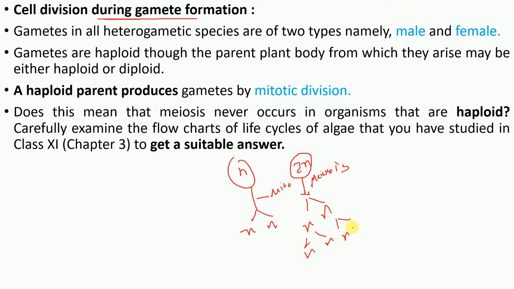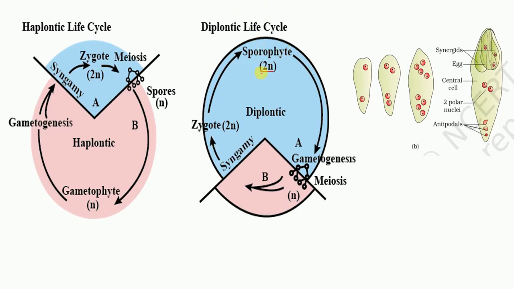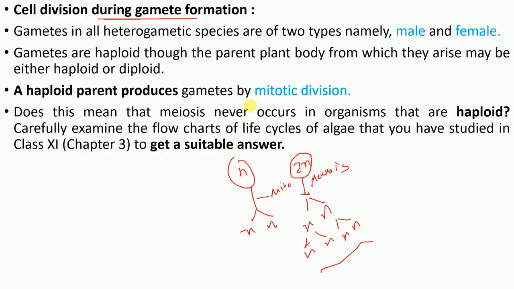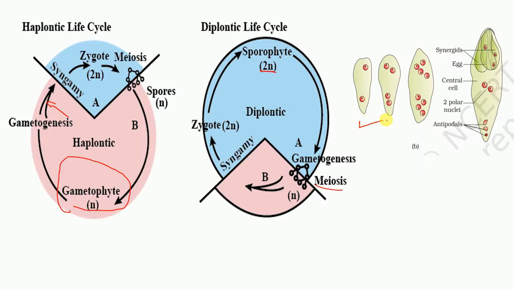So if you want to understand this concept in depth, I'll drop a link to my video so you can check that. You can see here, if the plant body is diploid, then gametes form through meiosis, and if the plant body is haploid, then gametes form through mitosis. We have already discussed in class 11 what is meant by haplontic and diplontic life cycles, and we'll look at this concept in detail in chapter number 2, right?